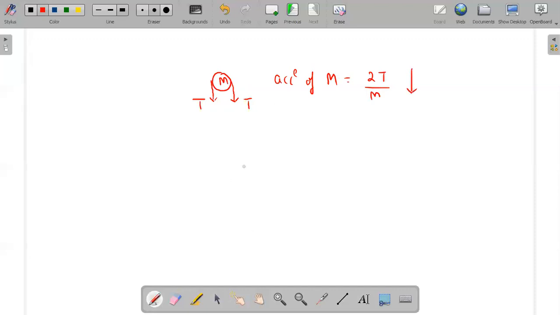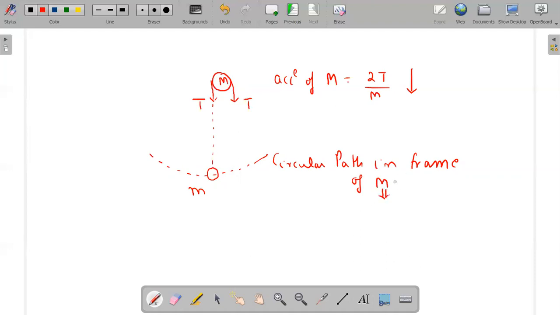And if I consider small m mass, which is connected to the capital M, then that small m mass is on a circular path. It is on a circular path, but that circular path is in the frame of capital M, and capital M is an accelerated object.